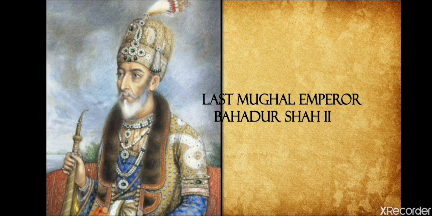In 1849, Governor General Lord Dalhousie announced that after the death of Bahadur Shah Zafar, the family of the king would be shifted out of the Red Fort. That means the Mughal emperors were not allowed to live in the Red Fort and were given another place in Delhi to live in. Further, in 1856, Governor General Canning decided that Bahadur Shah Zafar would be the last Mughal king, and after his death, none of his descendants would be recognized as kings. They would just be called princes.